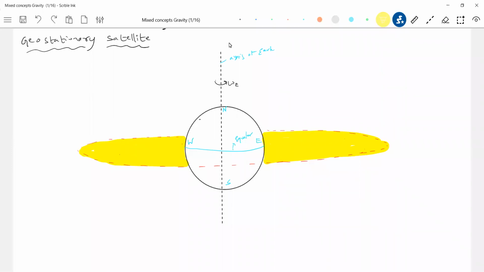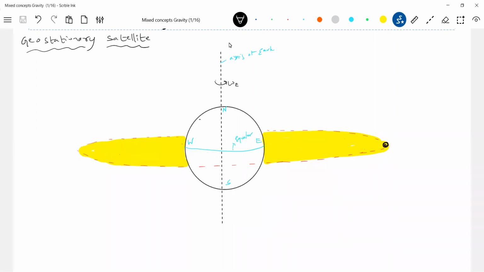Lie below the plane. So that is the meaning of that one. Now here, what happens if I place a satellite, mass of satellite Ms, mass of the Earth Me, and radius of the Earth, let it be R. So what is this height? This height will now become h. This is called the altitude. What is h? It's called the altitude. I'll measure it from the surface of the Earth.